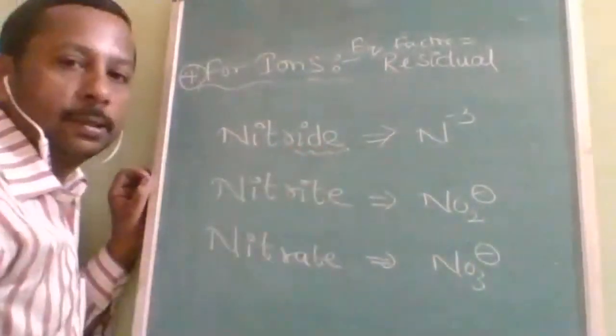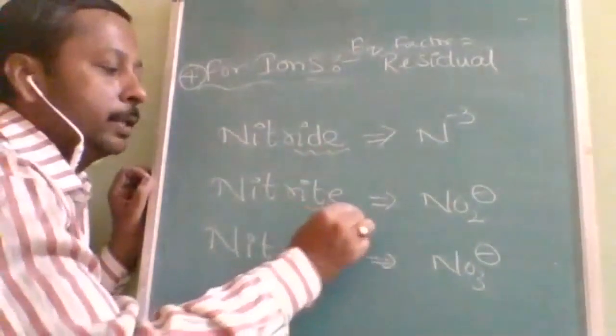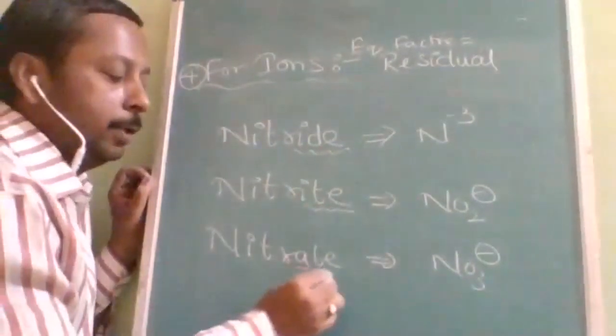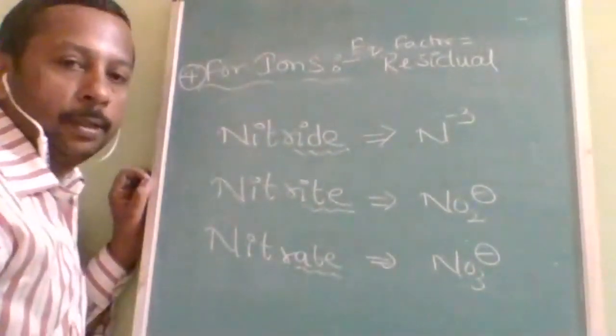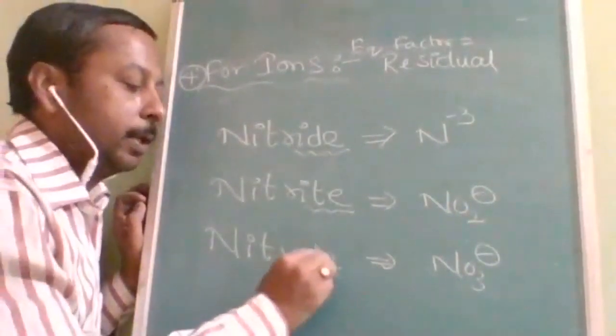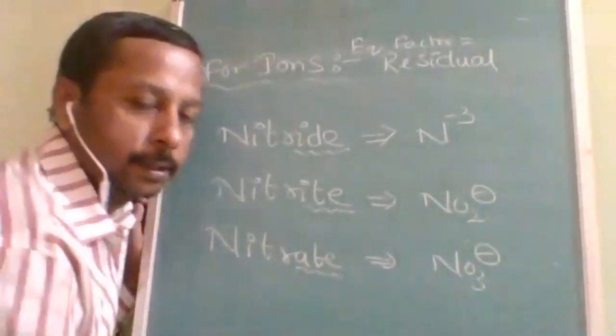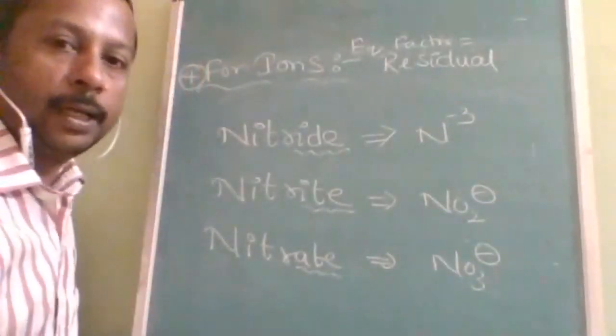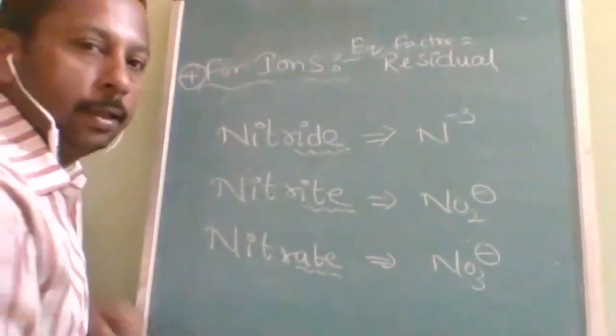IDE means no oxygen at all. ITE means less oxygen. ATE means more oxygen. See, all of them appear to be the same, but it makes a lot of difference. Is it understood? That is the difference between IDE, ITE, and ATE.